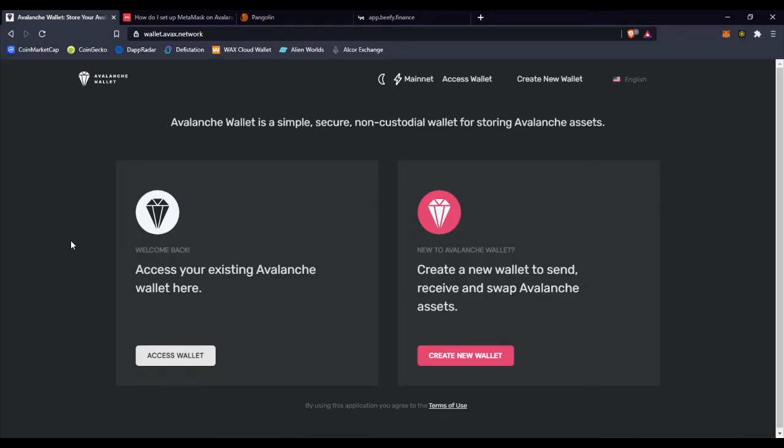Until now we know about Binance Smart Chain and the respective yield farms, which provide very good APRs. But apart from Binance Smart Chain, we can find yield farms in other blockchains like Avalanche, Huobi, and others. Today we are going to see how we can interact with the Avalanche blockchain and the respective yield farms.